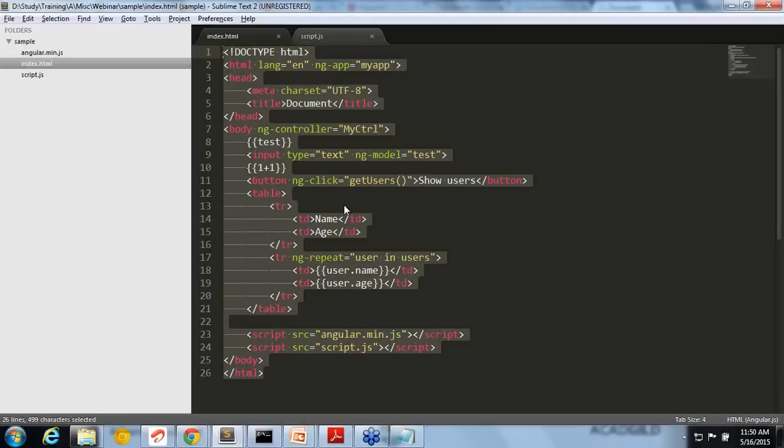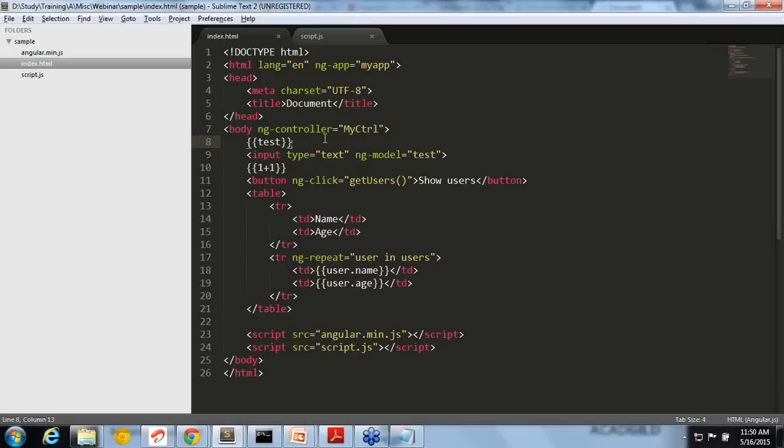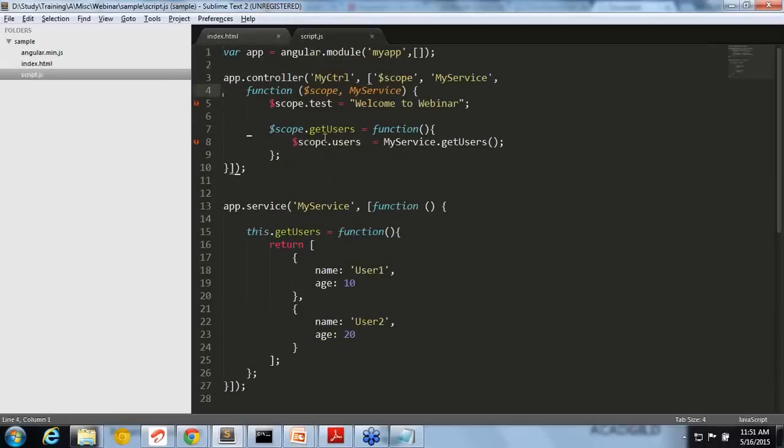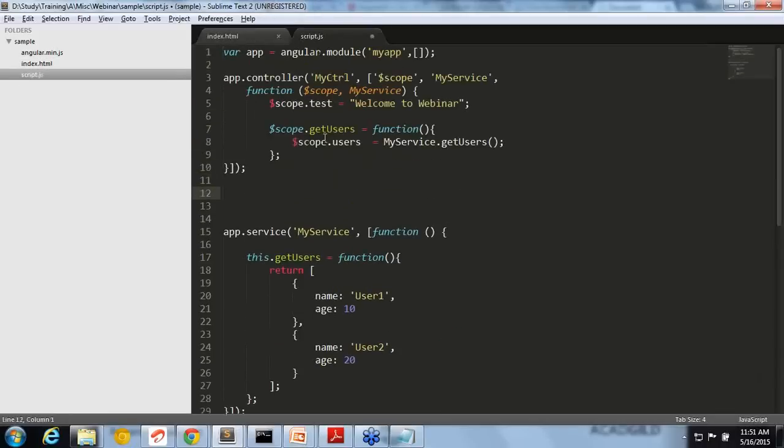How it does this is, if you add just a simple custom attribute, you get a lot of functionality. You just added ngApp equal to myApp, and Angular automatically knows that it needs to get all the functionality from myApp. In the same way, we can create a directive. That custom attribute in Angular is called a directive. So let me show you a simple example of a directive.